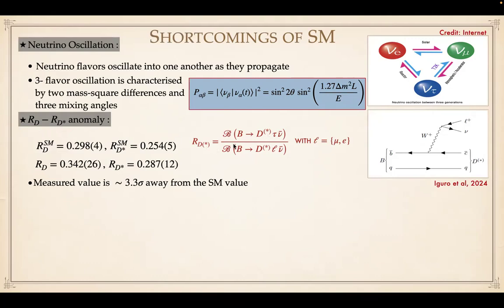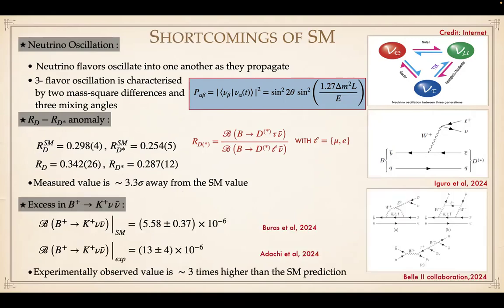The R_D and R_D star are defined as the branching fraction of B to D tau nu divided by B to D l nu, where l can be the first and the second generation lepton. This is the standard model diagram by which this process can occur. This is the prediction of the standard model, and it is found that the experimental value is 3.3 sigma away from the standard model value. Another is the B plus to K plus nu nu bar.